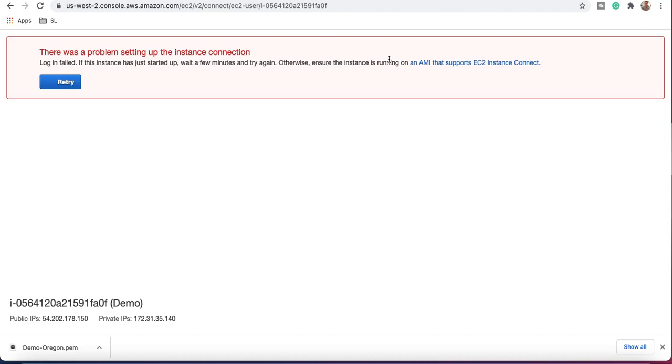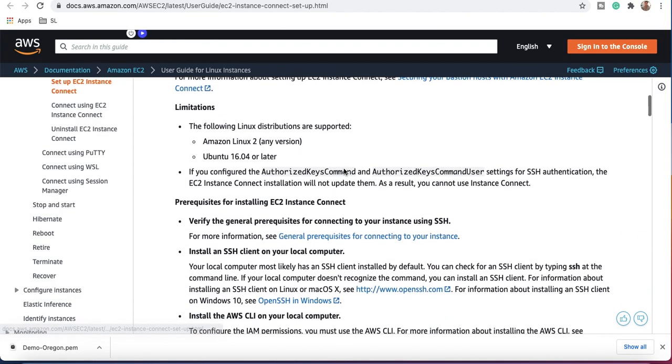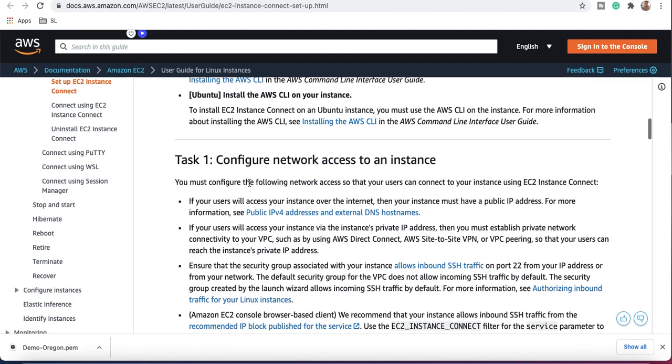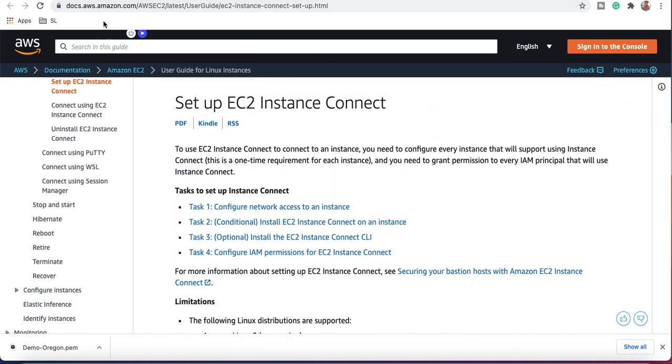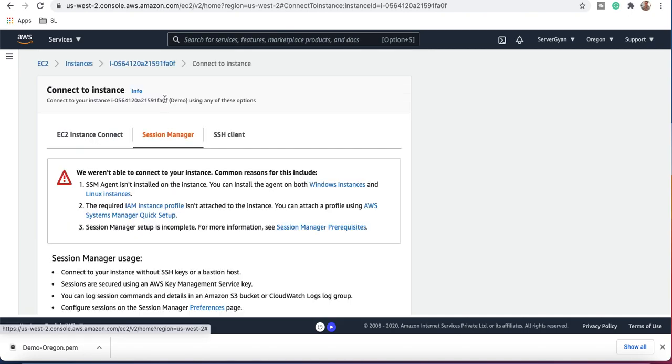Otherwise, ensure your instance is running an AMI that supports EC2 Instance Connect. What are the AMIs which support this particular feature? You can check that out here. The limitation is Amazon Linux 2 or Ubuntu 16.04 or later. Only these two AMI types support that feature, so that you can connect with Amazon EC2 Instance Connect.